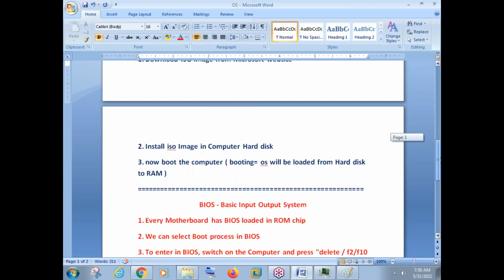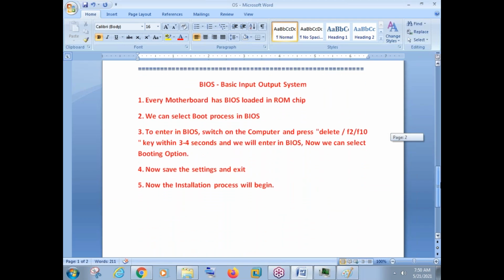So I'll just wait here for 30 more seconds in case you have any doubts regarding the booting process and BIOS and all those things. Hopefully we can clear everything, then we can move into the next topic. Okay, fine. So I hope everything is clear now. Let us move and see some other topic.